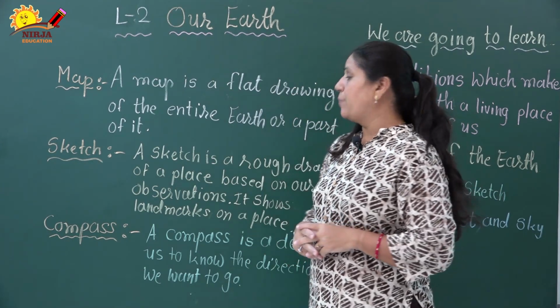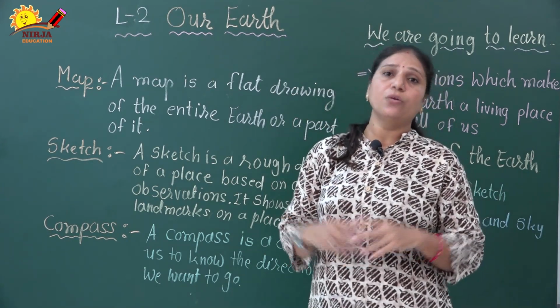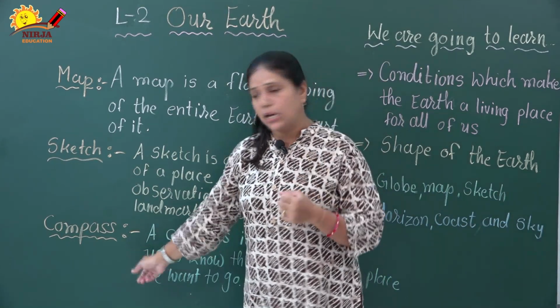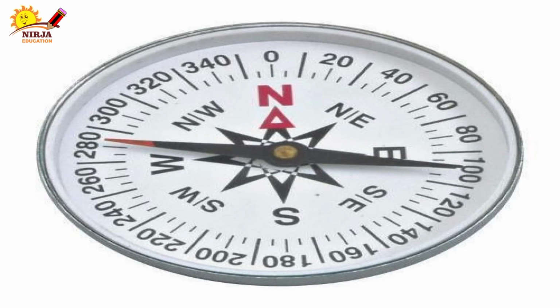So at that time our sailors and other people also use this device. It is called a compass. A compass is a device that helps us to know the direction of a place we want to go. If we want to go to Ahmedabad or Baroda, we can see in which direction we have to go, right students? So a compass is an instrument or a device that helps us to find out the directions.